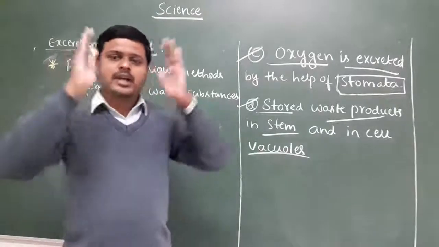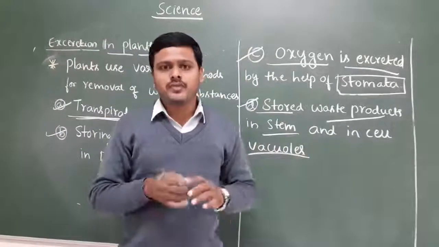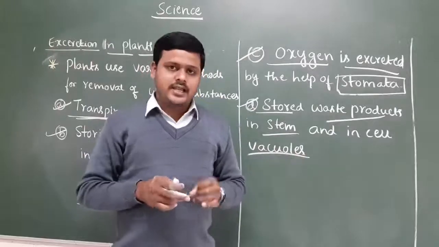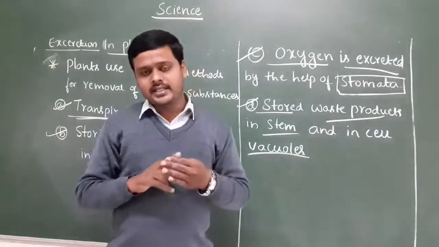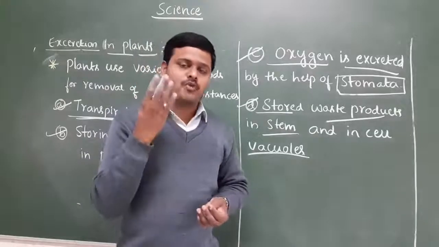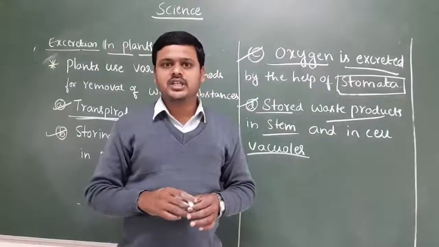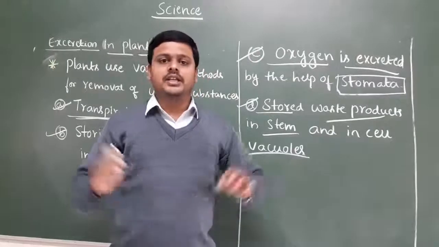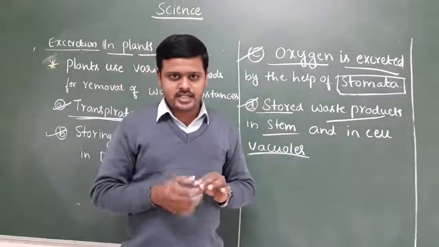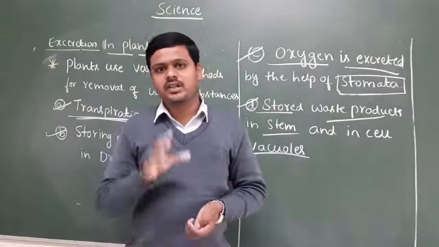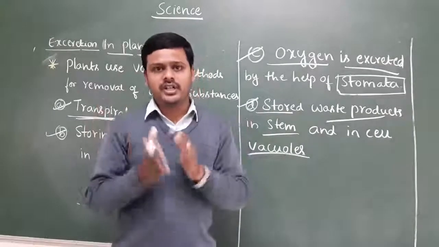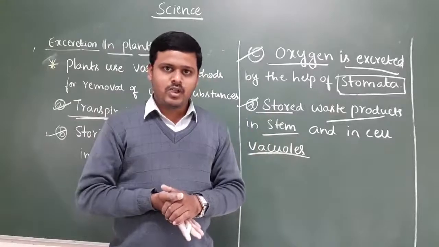This is the complete information about the life process activities like digestion, respiration, transportation and excretion. These are the four major life process activities that take place in each and every living organism. Apart from that, there is reproduction. So there are 5 life process activities in each and every living organism.